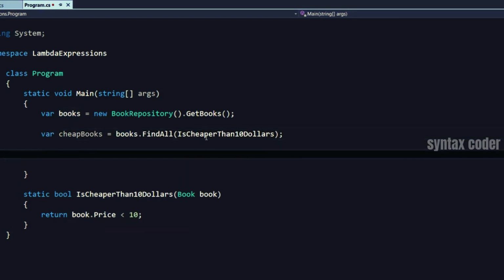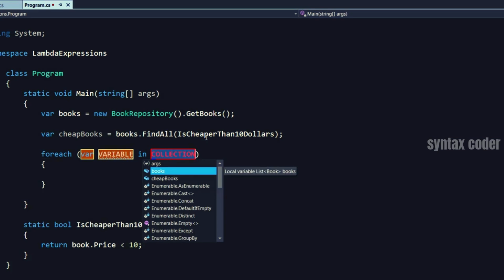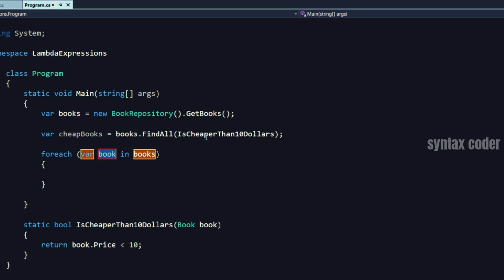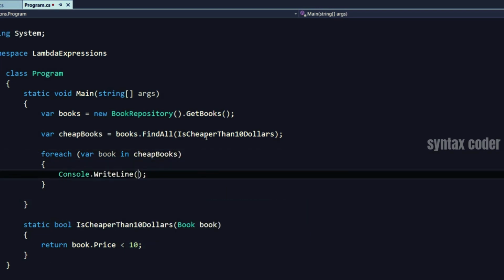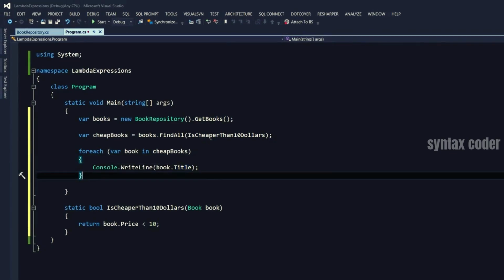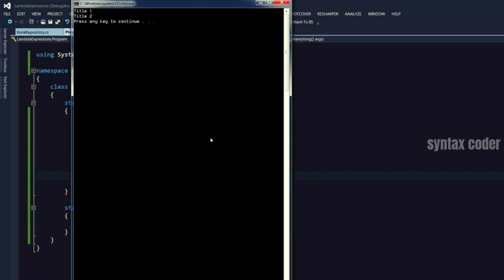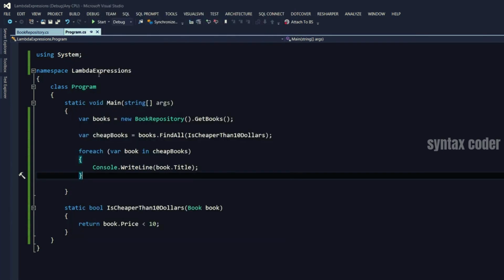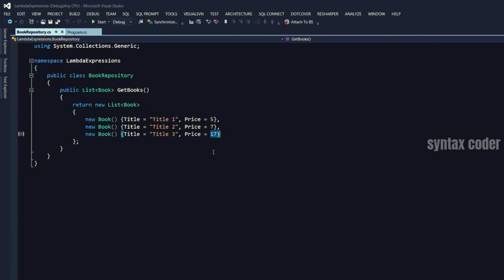And let's iterate that collection. It should be cheap books. And let's put that on the console. So I'm going to display the title of the book. Let's run this application. So we got title 1 and title 2. And back to our book repository. Note that both of these are under $10. So the code is working.